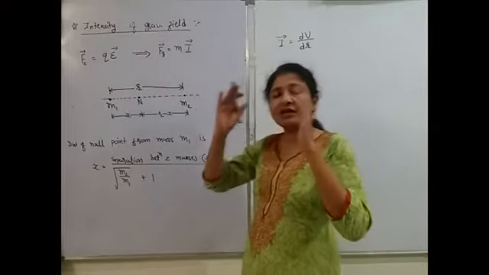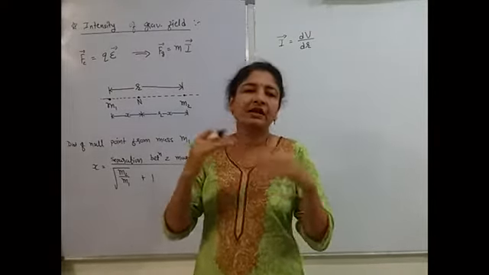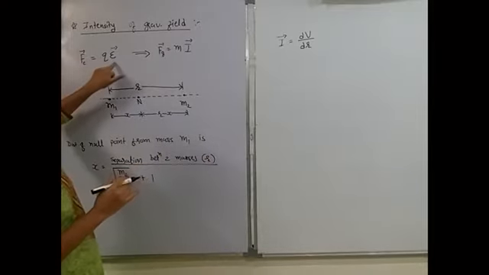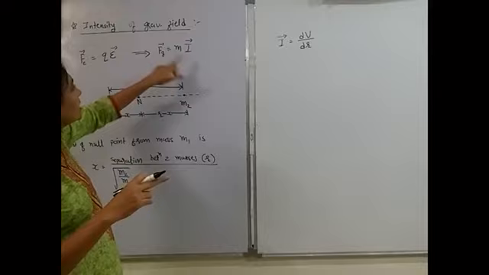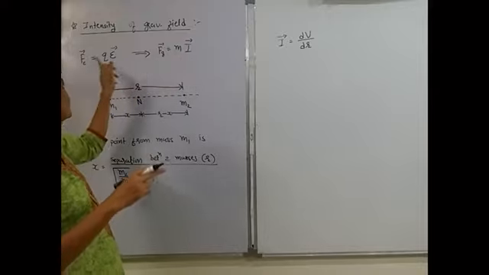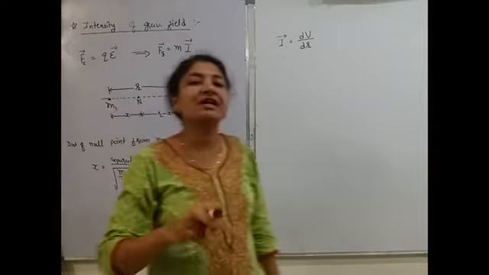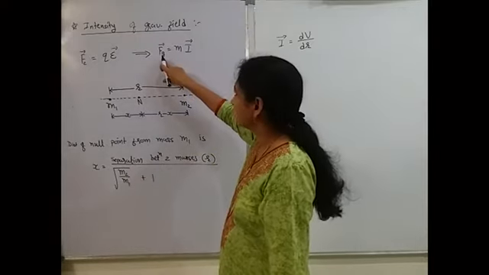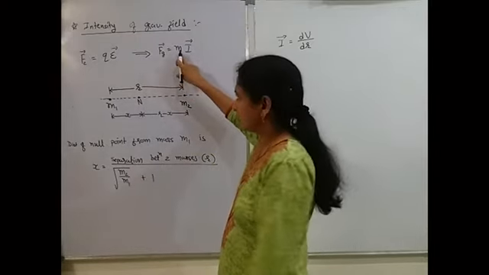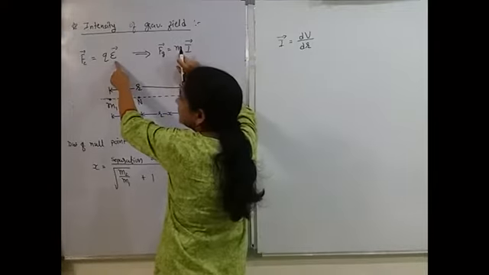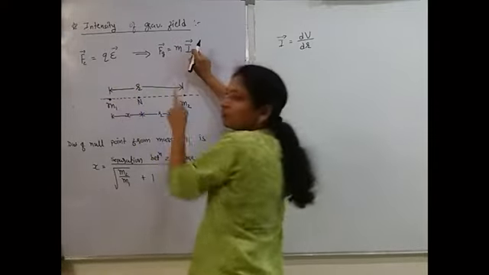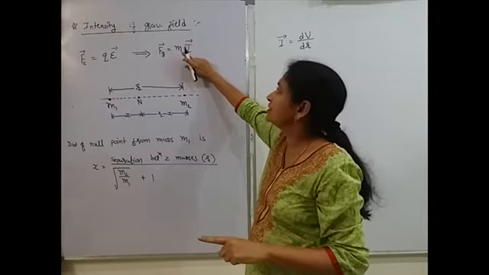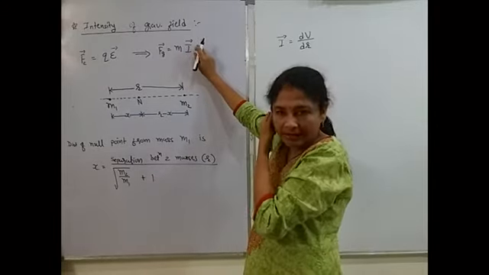Okay, let's compare this with what we studied in 12th. In 12th we studied electric force F is equal to QE. So you can compare it now. Electric force is due to what? Due to charge. Gravitational force is due to what? Due to mass. So gravitational force is equal to mass multiplied by, here in electric field it was intensity of electric field, here I have to write intensity of gravitational field. So Fg is equal to m into I.